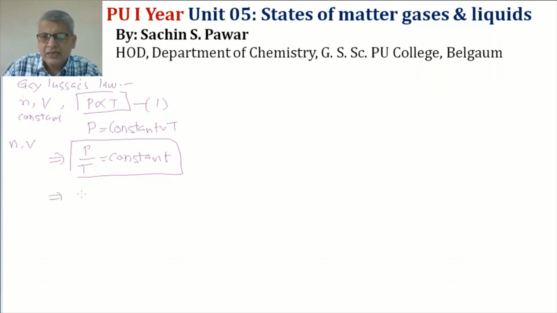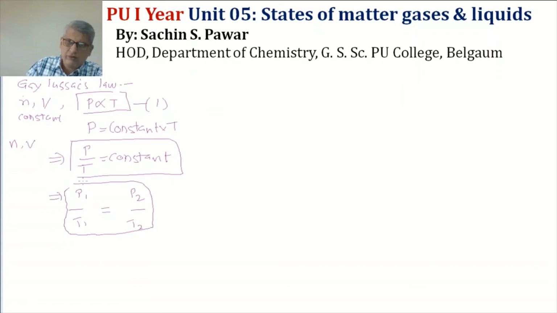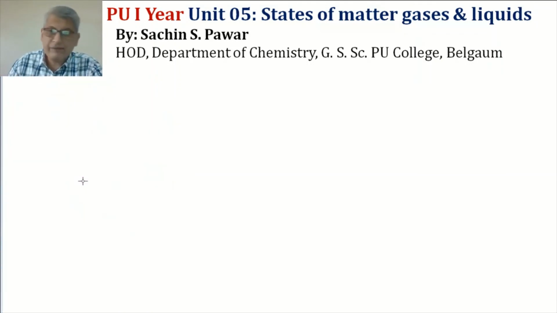That implies, suppose I have two pressure values and respectively two temperature values, then I can easily write P1 by T1 is equal to P2 by T2, and we are going to use this for solving problems. Okay, this is Gay-Lussac's law. Let us recall what we have done.